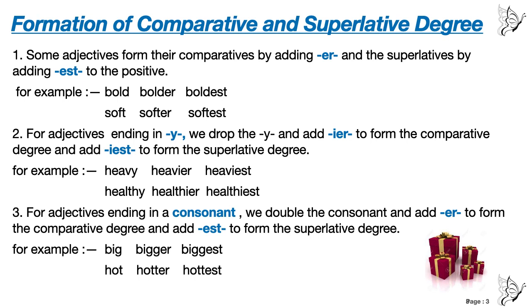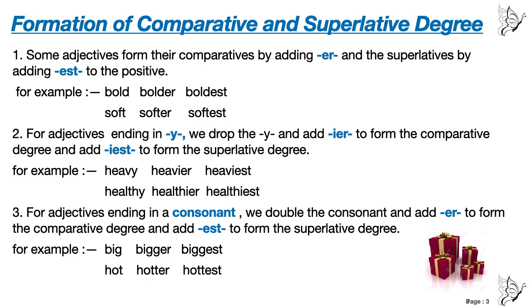Point number 2. For adjectives ending in y, we drop the y and add "ier" to form the comparative degree, and add "iest" to form the superlative degree. For example, heavy, heavier, heaviest, healthy, healthier, and healthiest. Alright, you see heavy, the adjective ending in y. These two words, heavy and healthy, end in y. So we are going to replace y and add "ier" in comparative degree. Heavier, healthier.